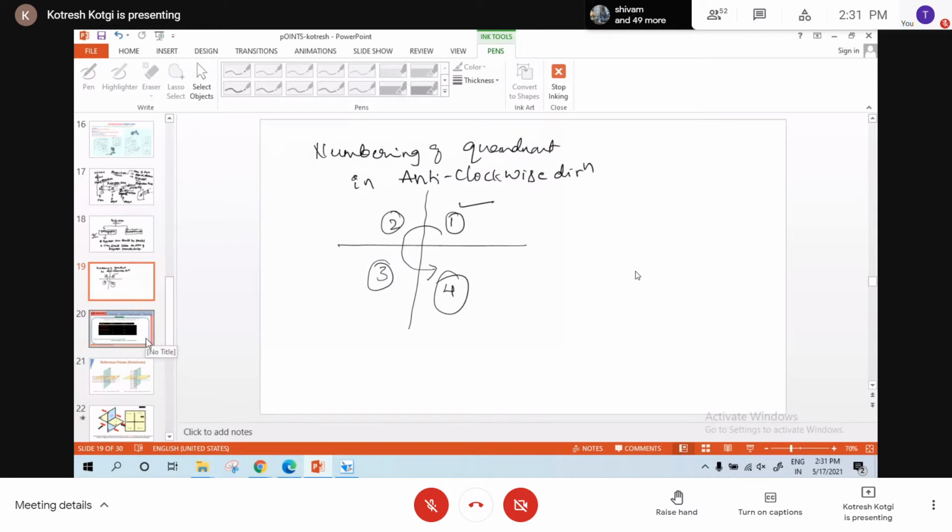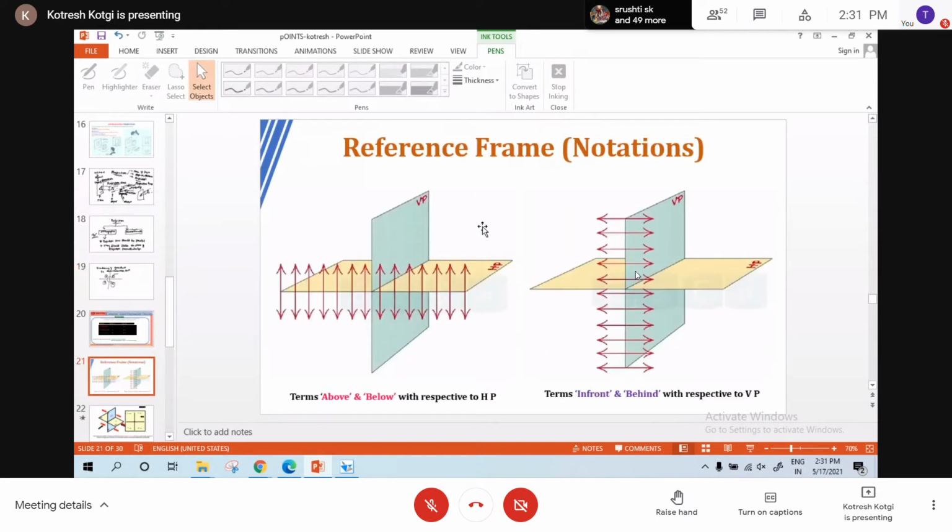So I'll go to the next slide now. You can see here these are the quadrants. According to your basic knowledge, this is the first quadrant, this is the second quadrant, this is the third quadrant, and this is the fourth quadrant.